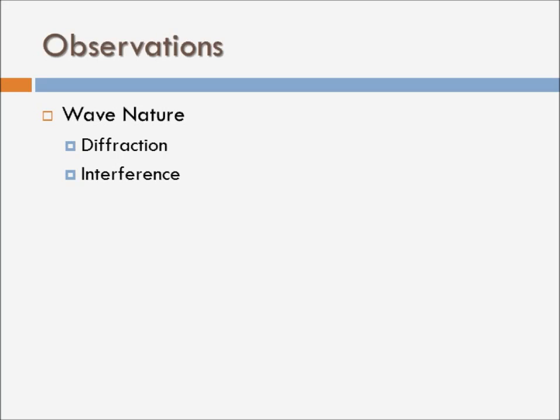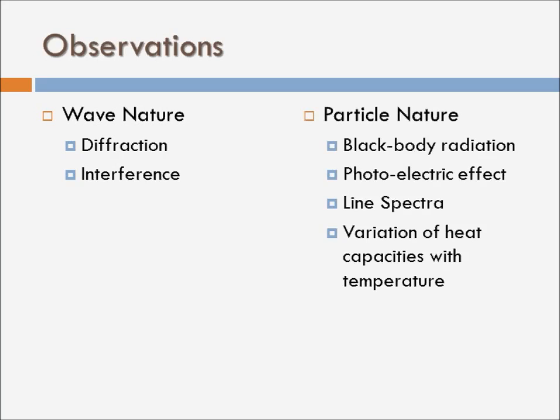We'll see in a moment what they mean. And the observations which supported particle nature were black body radiation, the photoelectric effect, which we'll see in a subsequent session in detail, then line spectra, and variation of heat capacities with temperature. One by one we'll see what these observations mean, and how they supported the wave nature or particle nature. Apart from these, there are also other observations through which we can understand how electromagnetic radiations can behave as wave and also as particle.